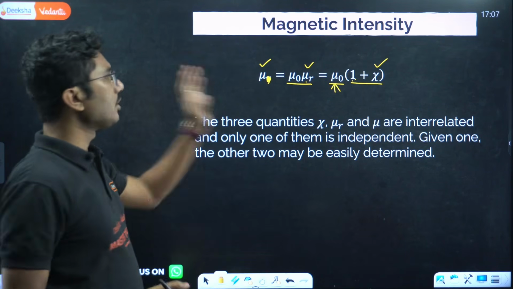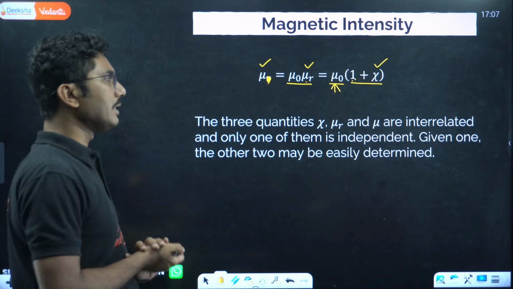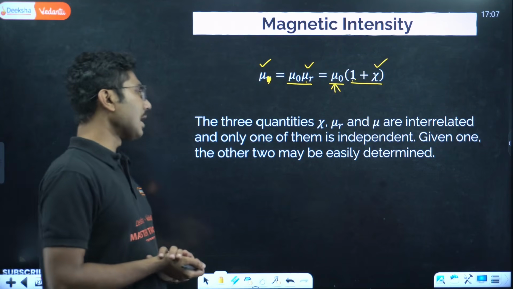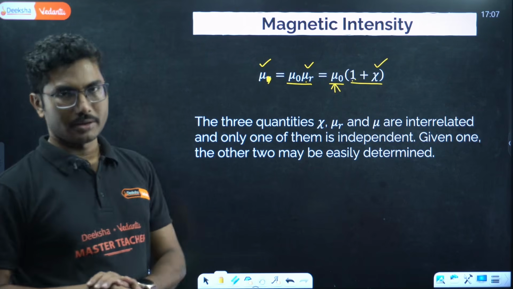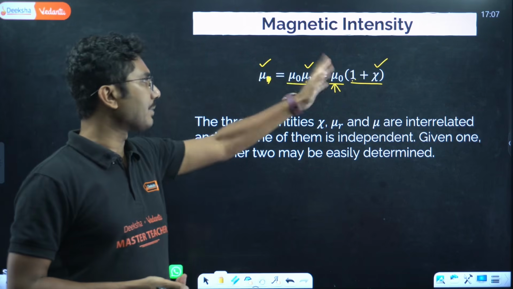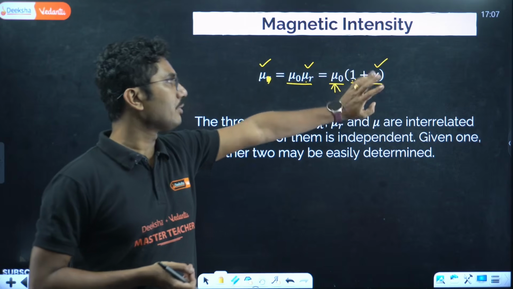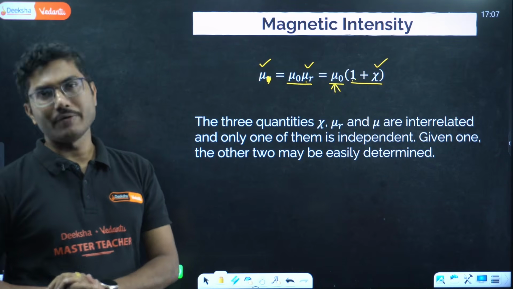Okay, these three quantities are not independent, they are interrelated, and only one of them is independent, given which the other two may be easily determined. Okay, they cannot have separate values which are not coherent. If you know one of them, you can calculate back the other two values.